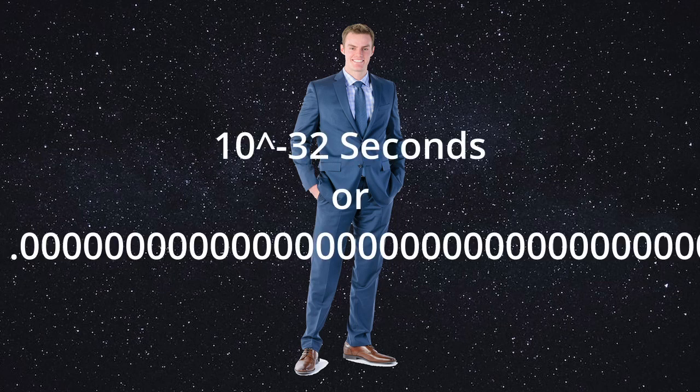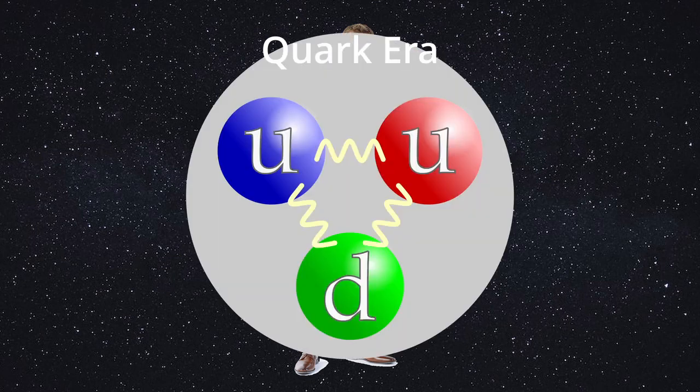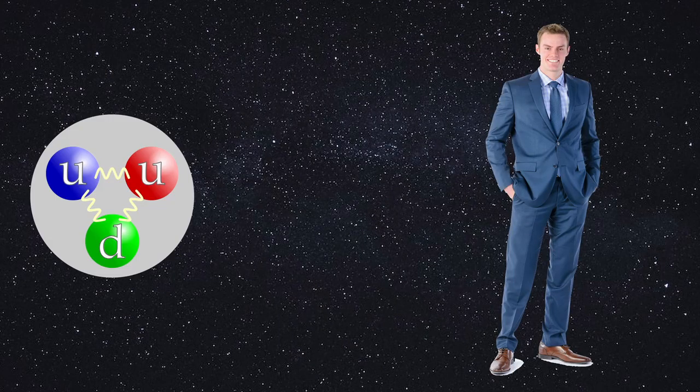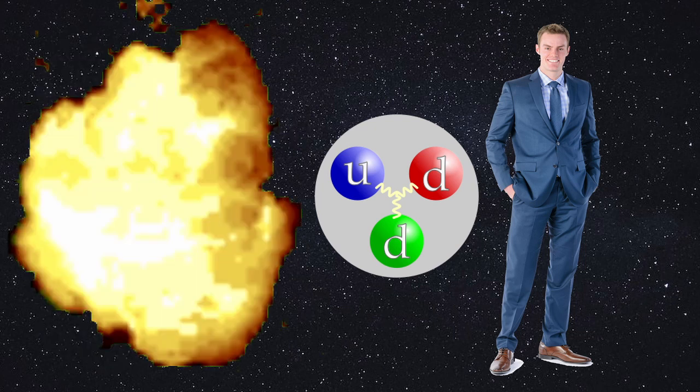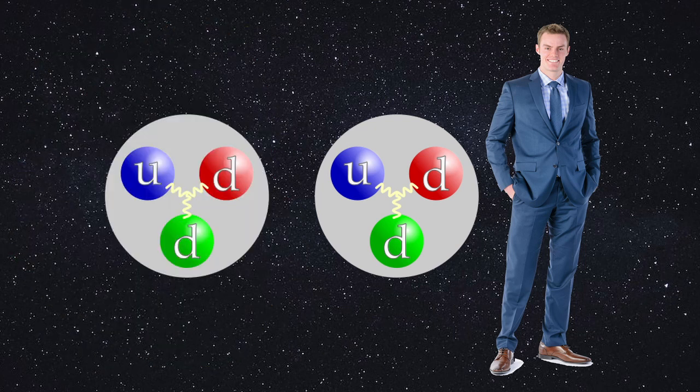Skipping forward to 10 to the negative 32nd seconds, this is known as the quark era, which, guess what? They are quarks. These quarks are formed in pairs from gluon. These pairs would then destroy each other as soon as they are created. This causes a chain that forms more gluon, which forms more quarks that destroy each other. By the way, I'll be vague on a lot of the factors of the Big Bang, because it's a never-ending rabbit hole. Sorry about that.